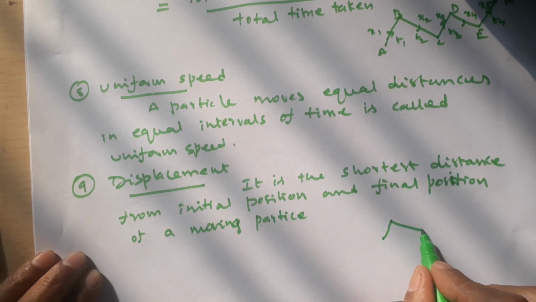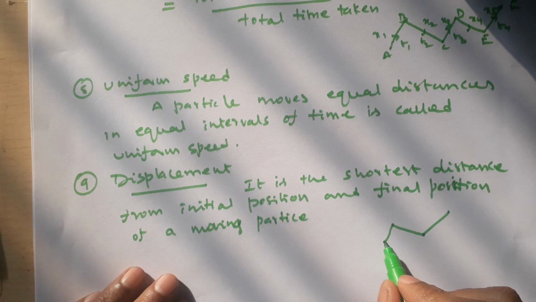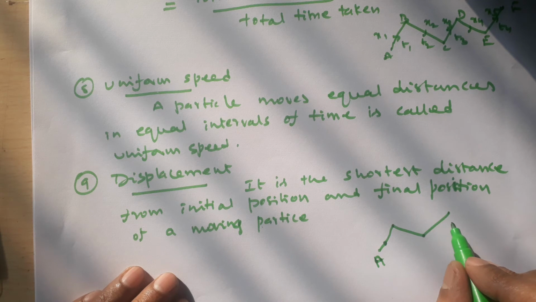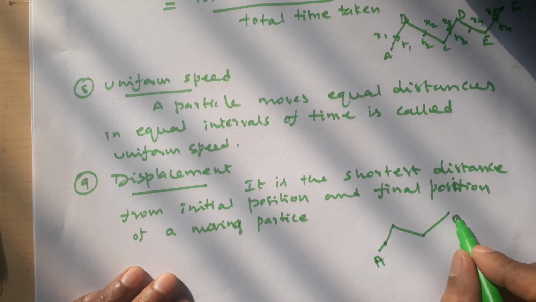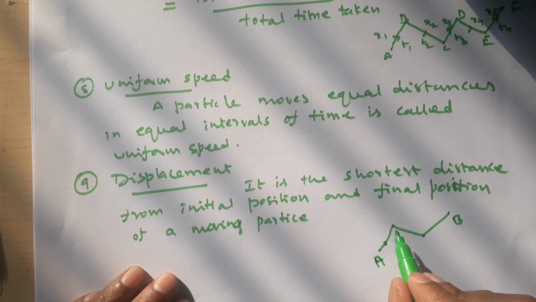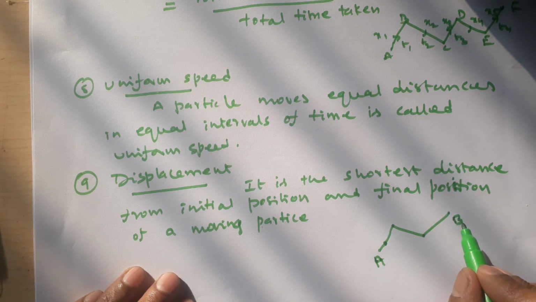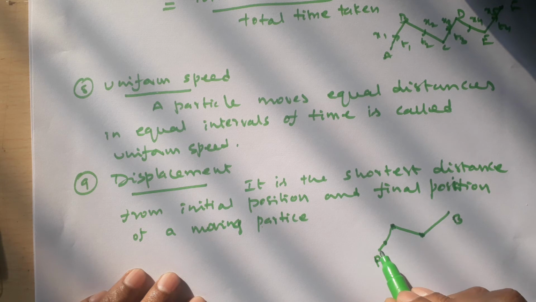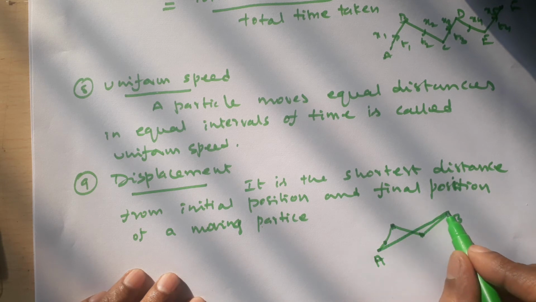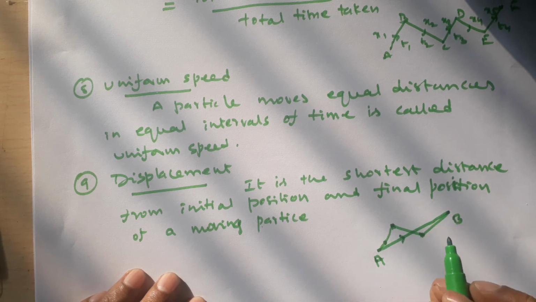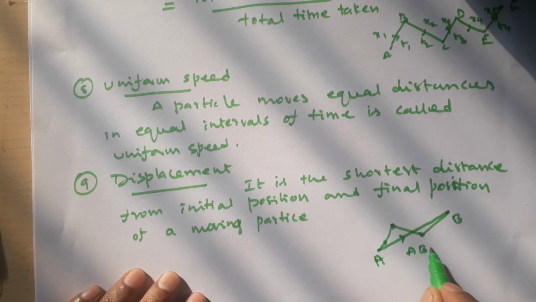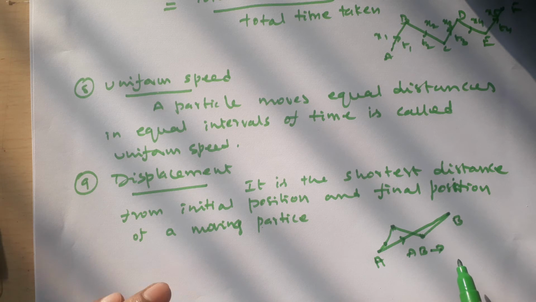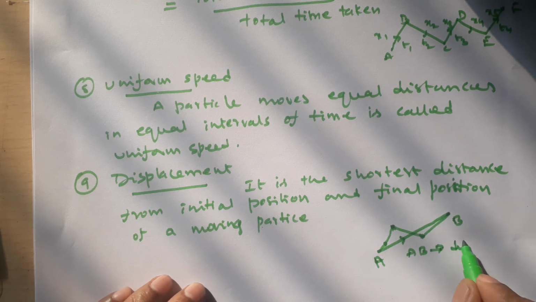Suppose this is the initial position A, and this is the final position B. From the initial position to the terminal position, AB is the displacement.